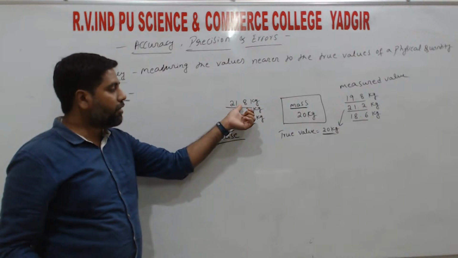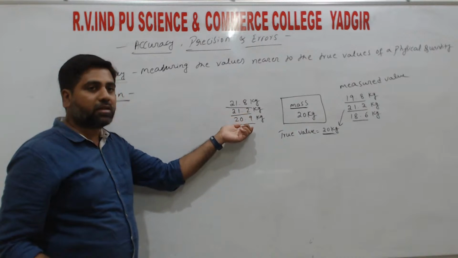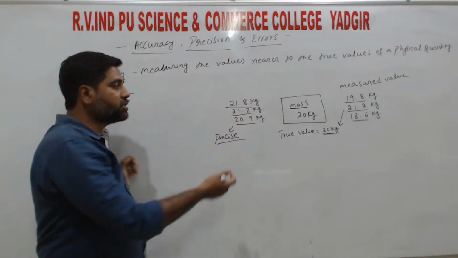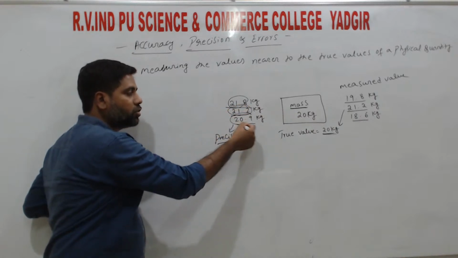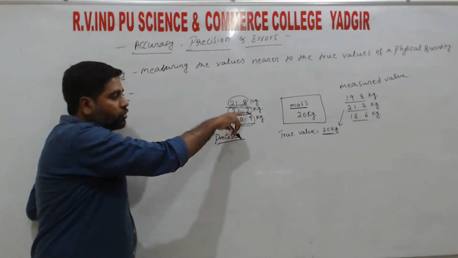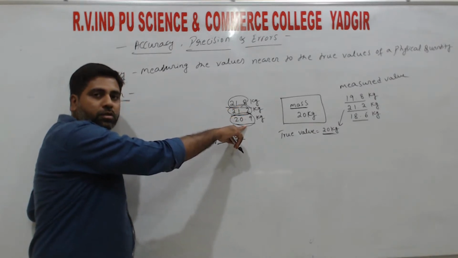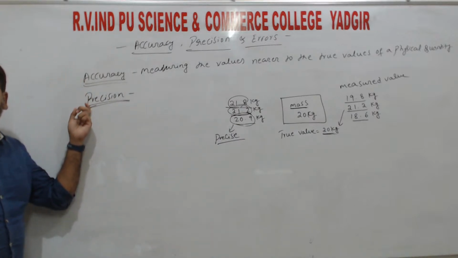That means each time we measure, we are getting the same values, nearer values. 21.8 is nearer to 21.2, that is also nearer to 20.9. So each time we measure, these values are almost the same. ಅಂತದನ್ನು ನಾವು precise ಅಥವಾ precision ಅಂತ ಕರಿತೀವಿ.